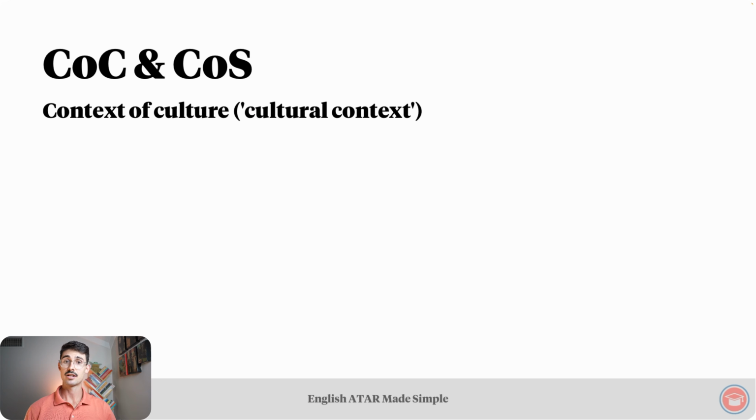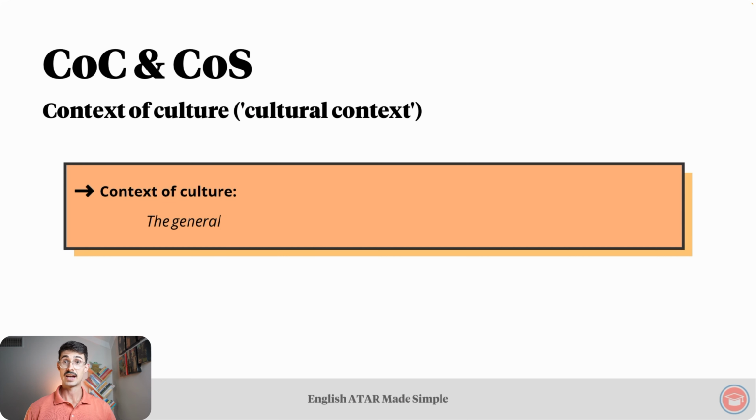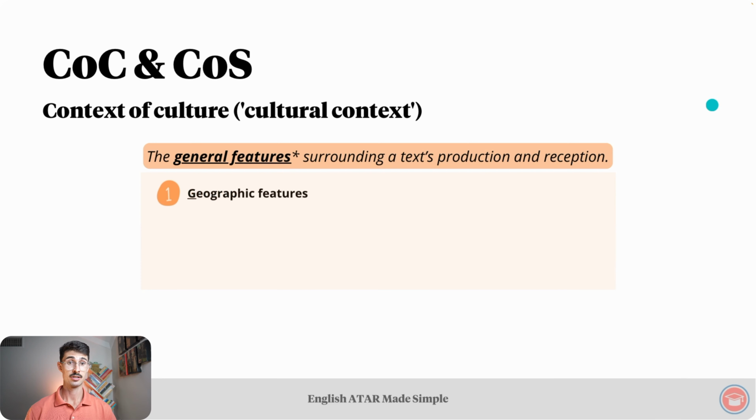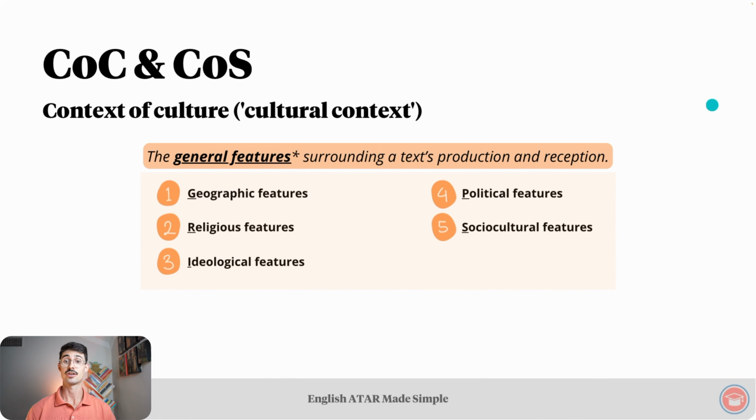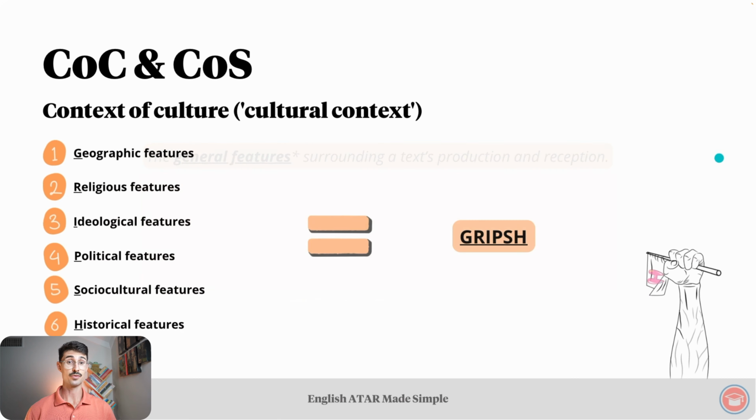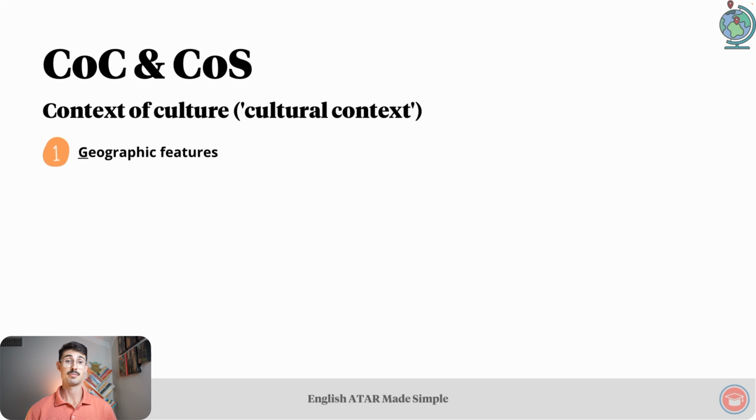Let's chat about the cultural context first. Our definition for this one is the general features surrounding a text's production and reception. And those general features refer to geographic features, religious features, ideological features, political features, socio-cultural features, and historical features. An acronym for the 6 features is GRIPS-H or GRIPSH. Let's discuss each one in a bit more detail, starting with geographic features.